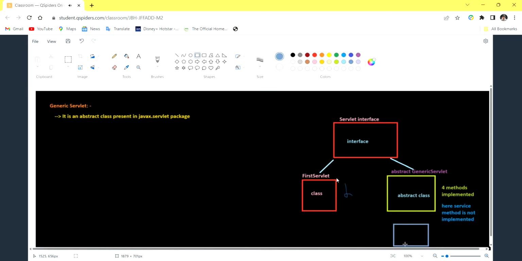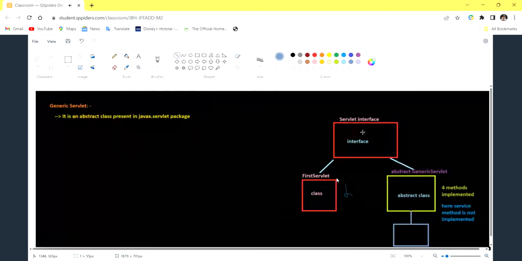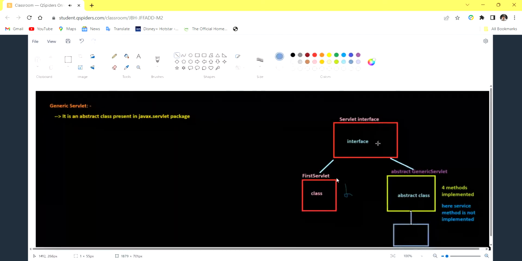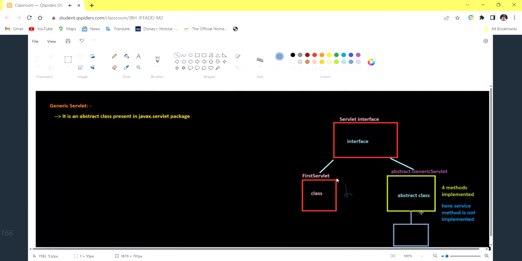Okay, so this is my first servlet class. Now what I will do is make a relationship between this class and the generic servlet. Directly or indirectly, the servlet interface is my parent. Here directly servlet is my parent; here indirectly servlet is a parent. So whenever you are creating any class, if you want to make it a servlet, you have to make a relationship between the servlet and your Java class.